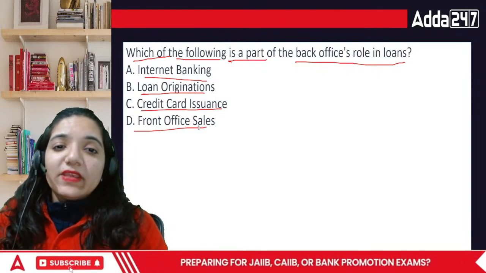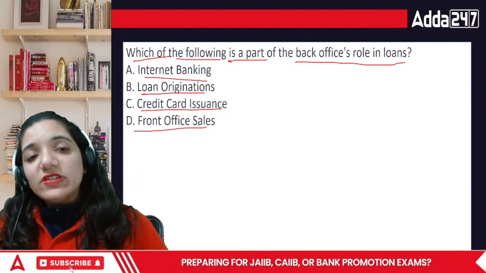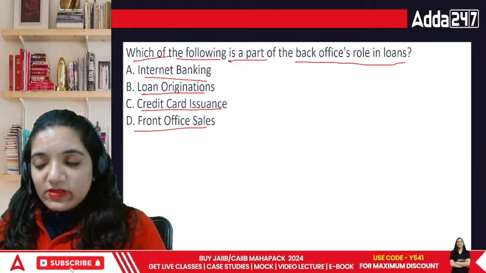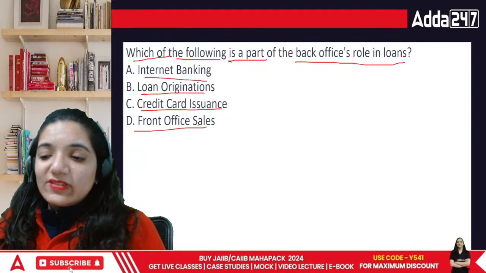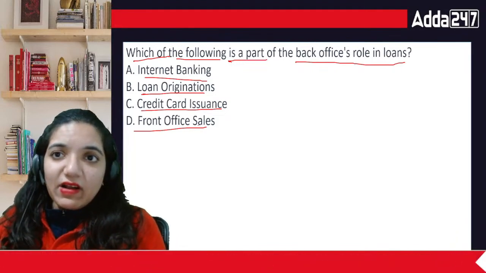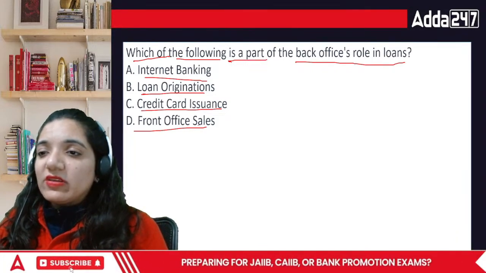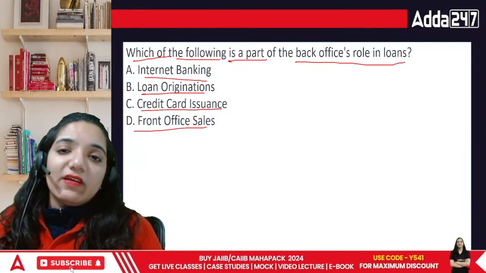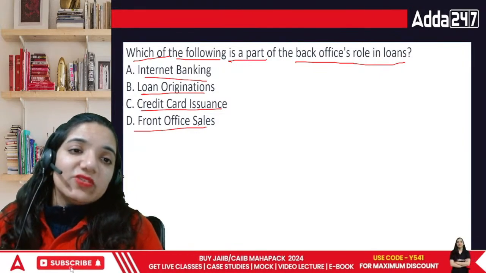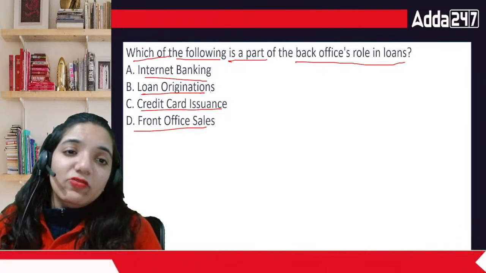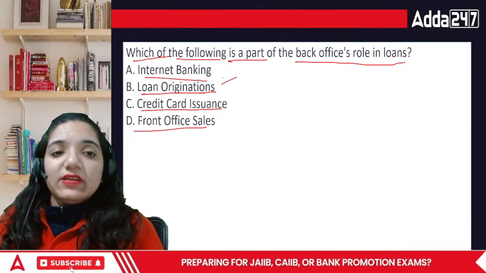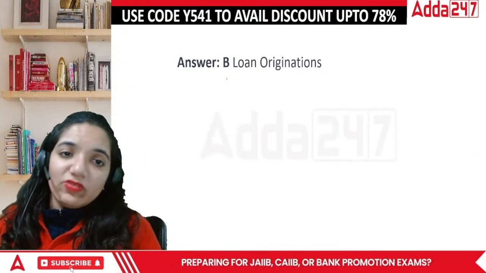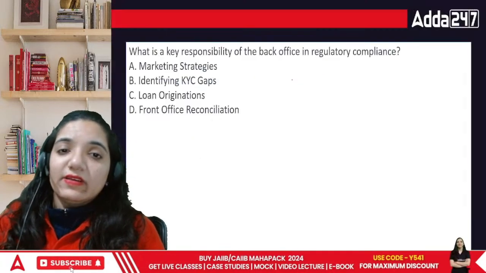In terms of loans, the issuance of the loans, their agreement, their entire hypothecation process and everything is taken care of by the back office itself. So they are taking care of the loan origination. So the answer is loan origination.